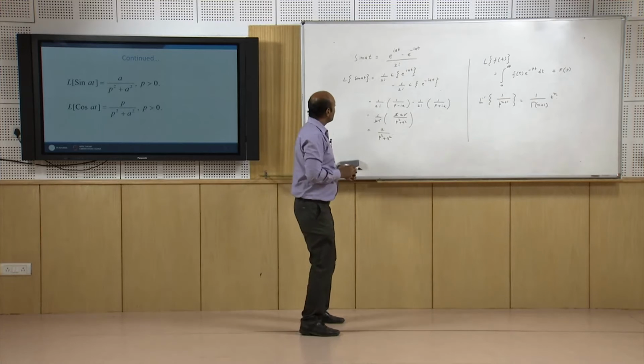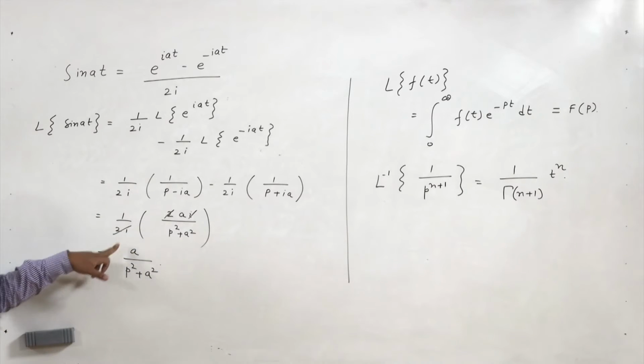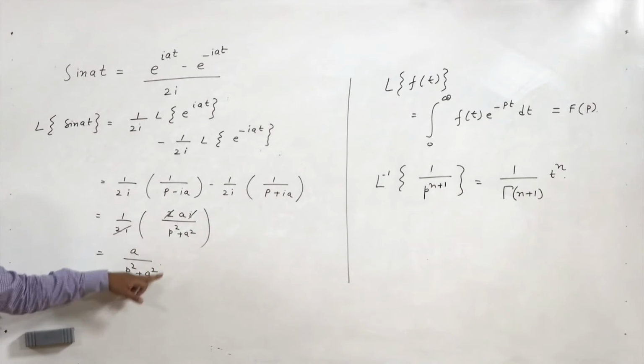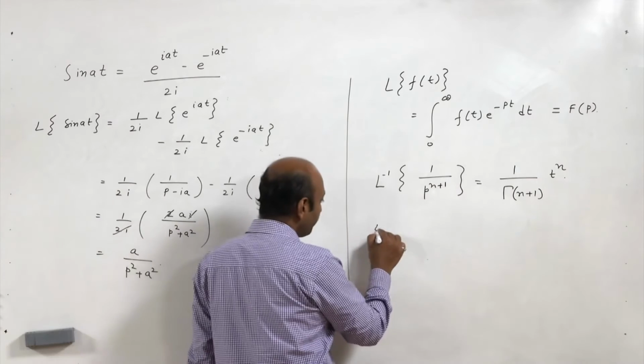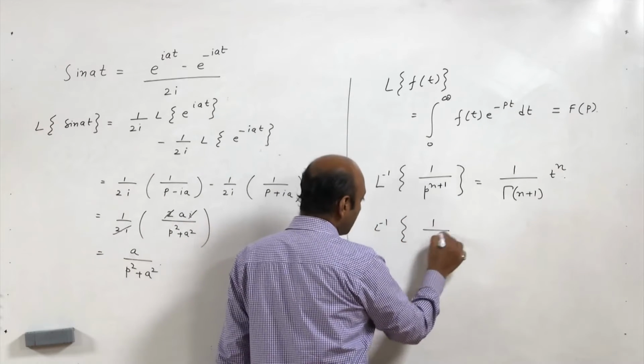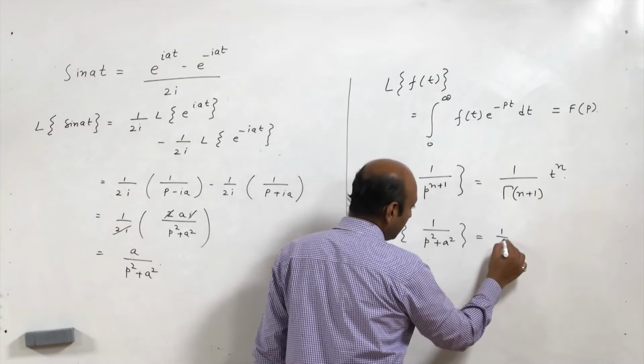Now therefore, if you want to find out Laplace inverse of this function, this f p, it will be nothing but sin at. So what will be Laplace inverse of 1 upon p square plus a square? It will be nothing but 1 by a sin at.